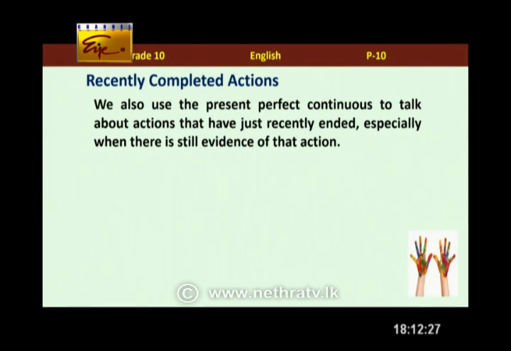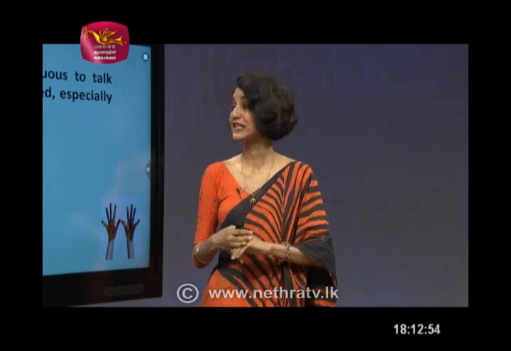So, we are moving to the second use of the present perfect continuous. If you remember, I told you we use the present perfect continuous to talk about actions that have just recently ended, especially when there is still evidence of that action. Miss Samadhi, did you notice this? Children, did you notice this? You have such a lot of paint on your hands. Oh, yes. What have you been doing? Okay, I started painting my room in the morning. So, I have been painting my room.